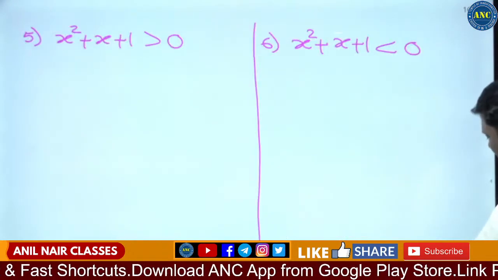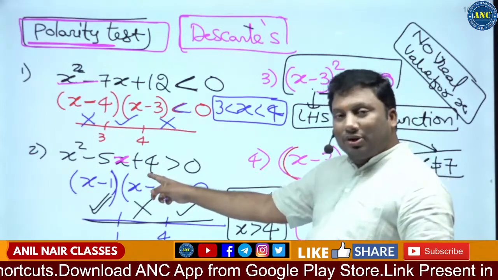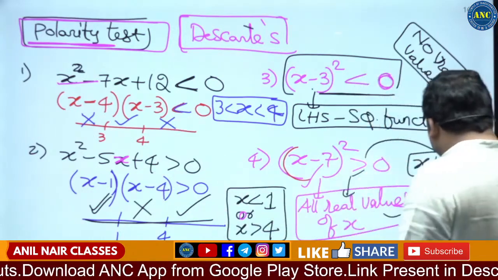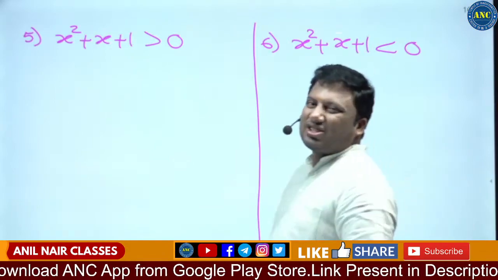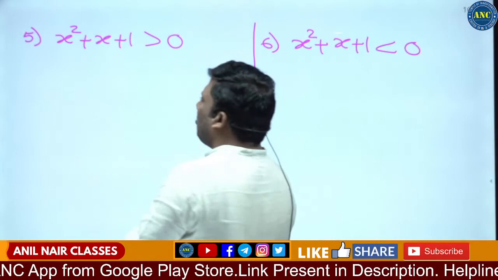Next one. Here you are able to factorize it. Now try to factorize this equation, x square plus x plus 1. You are not able to factorize it. Now, the concept.